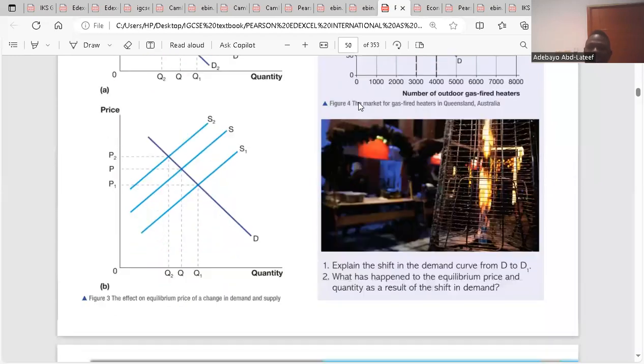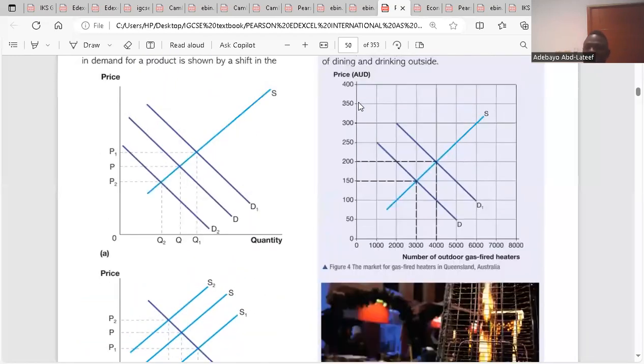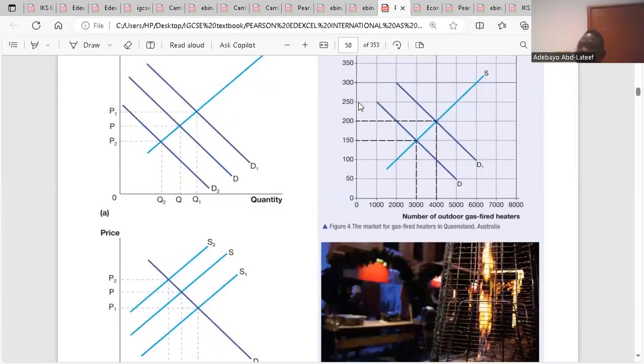Firms will supply more because the price has increased. Shifting the supply curve rightward from S to S1 because the price has increased. Do you get it? Okay. Is the first graph clear? The first graph is talking about